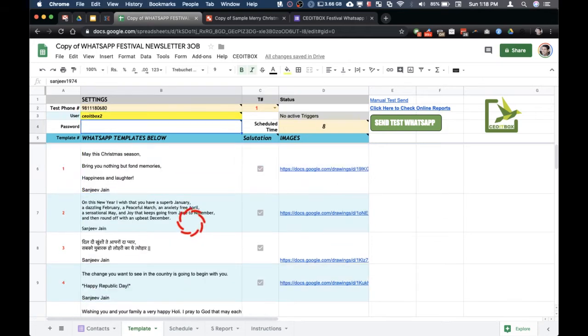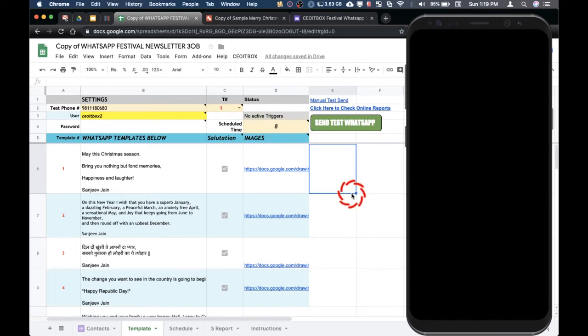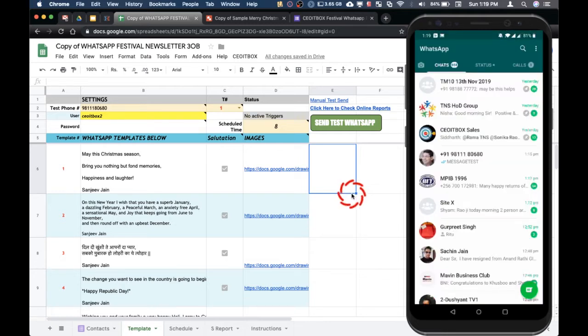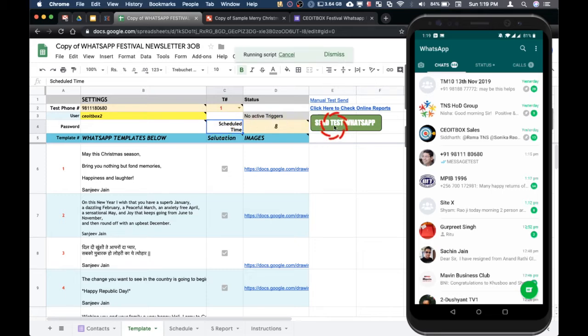For the next part of this tutorial, let me connect my phone and bring it over online out here. So friends, now you see that my phone is online. So as a next step, what we will do is we will test the templates that we have created. So you can test them one by one. You can select which message you like to test. Say, let me check one. And I click on this send test WhatsApp.